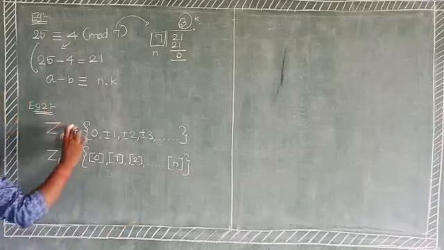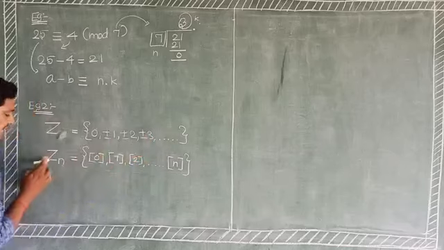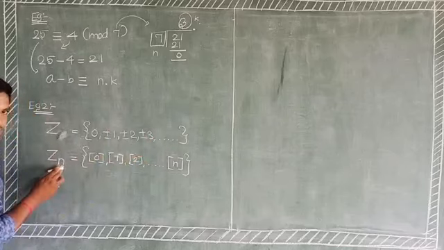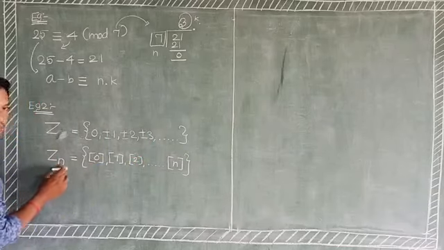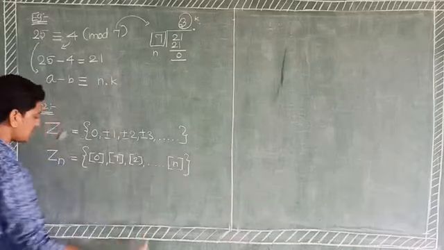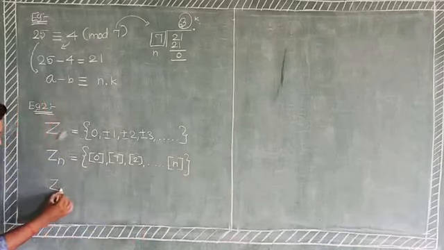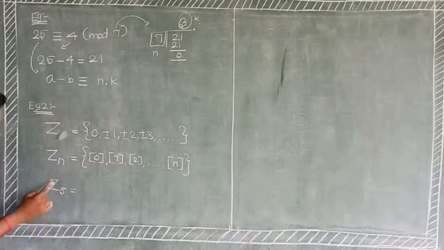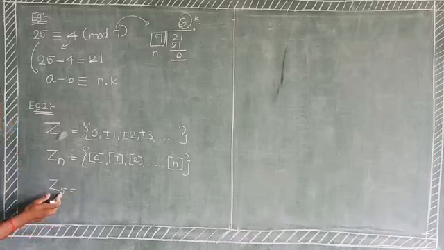What is the difference between Z and Zn? Z means the set of all integers. Zn means the set of all integers mod n. Suppose we take Z5: the set containing only 5 elements.